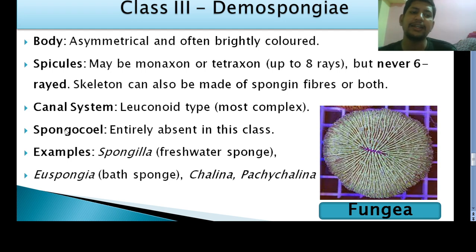And here in case of Demospongiae, the spongocoel is completely absent. There is no body cavity. Due to the complex canal system, the body cavity, the spongocoel, is entirely absent. And the best examples for Demospongiae include Spongilla, Euspongia, Chalina, Pachychalina.